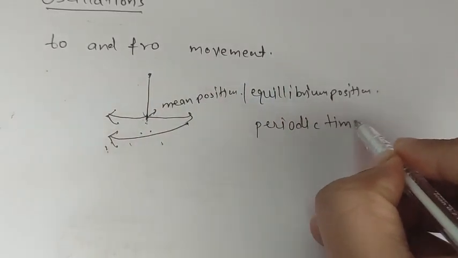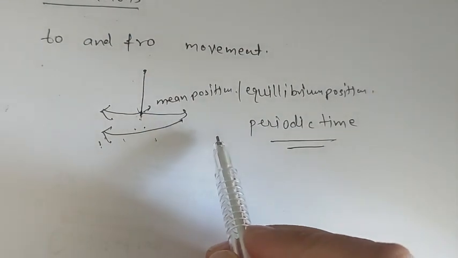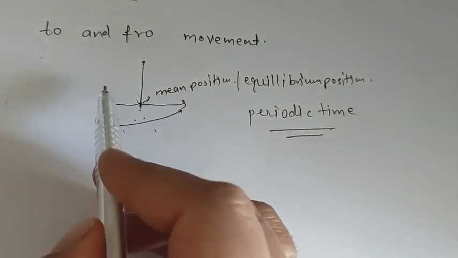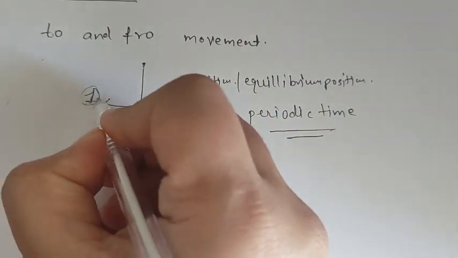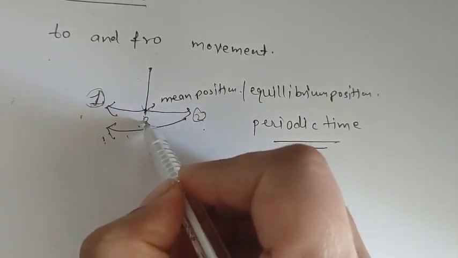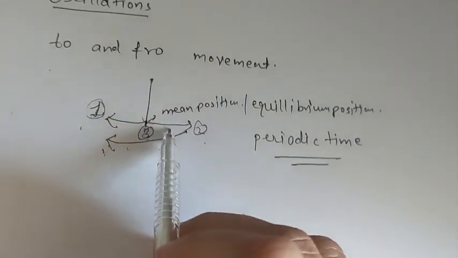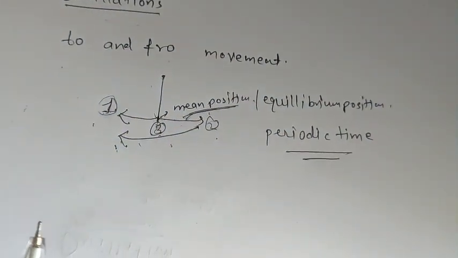What does it mean? It means it will move in a certain period of time from position number 1 to position number 2, and let's say number 3 is the mean position. This is the mean position.